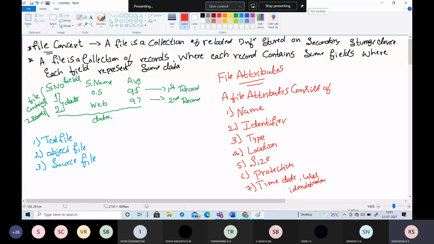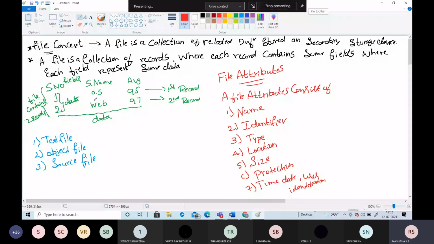When you look into the serial number field, it may contain one as a serial number and two as a serial number. If you take the serial name, OS is one field value and again web is another. So here it contains different data. That is the definition which tells you a file is a collection of records where each record contains some fields, and each field may represent some data. This is what we call a file, and this is the example for the file.